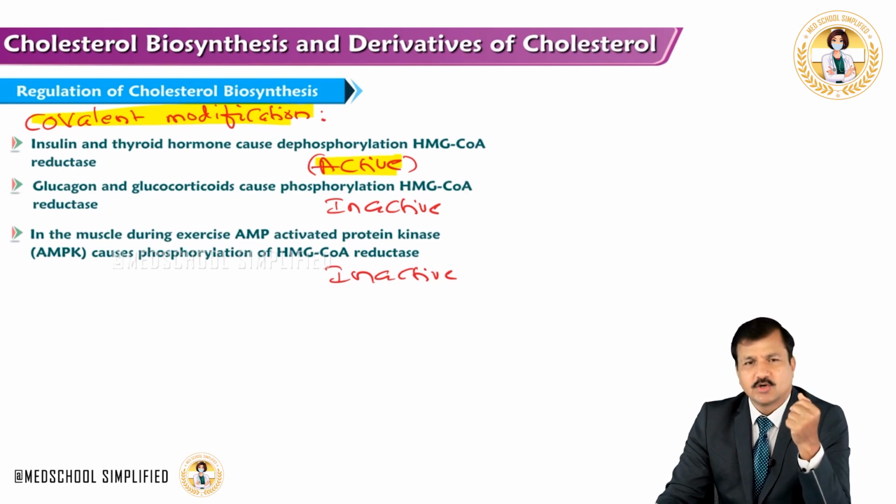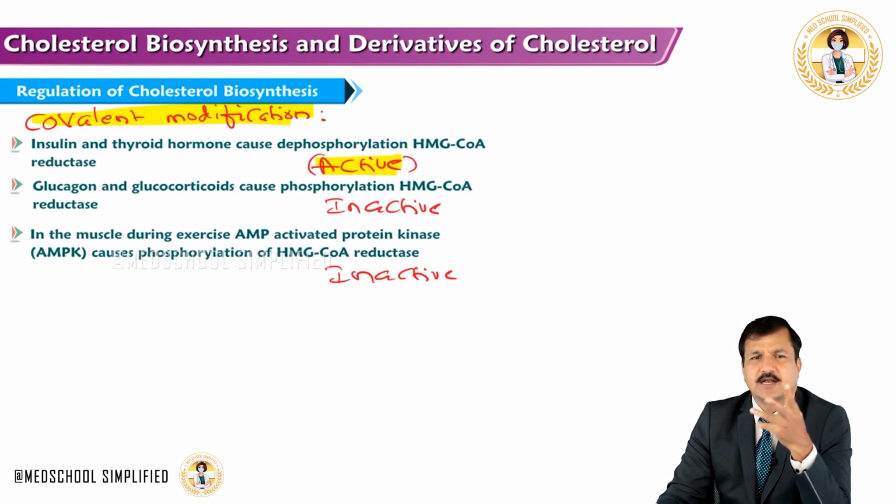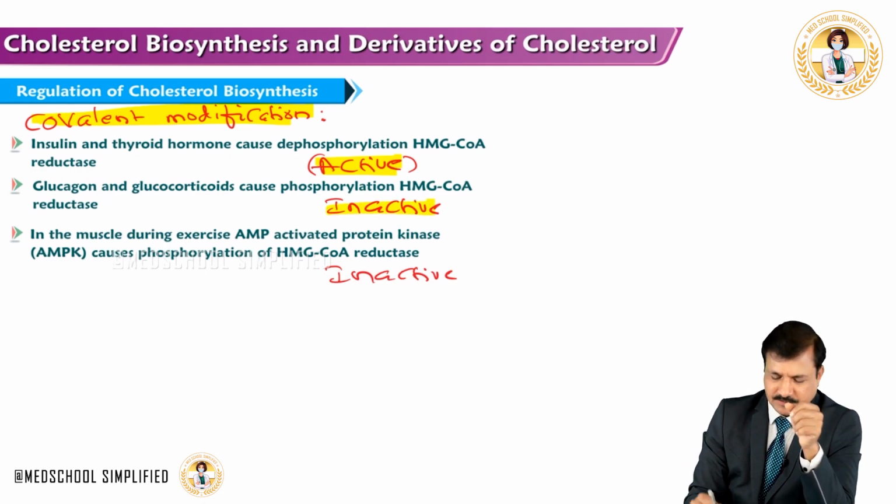Thyroid hormones also keep HMG-CoA reductase in the dephosphorylated state and keep the enzyme active. Whereas the antagonistic hormones like the fasting hormone glucagon or the stress hormone glucocorticoids will phosphorylate HMG-CoA reductase, thereby keeping the enzyme inactive.